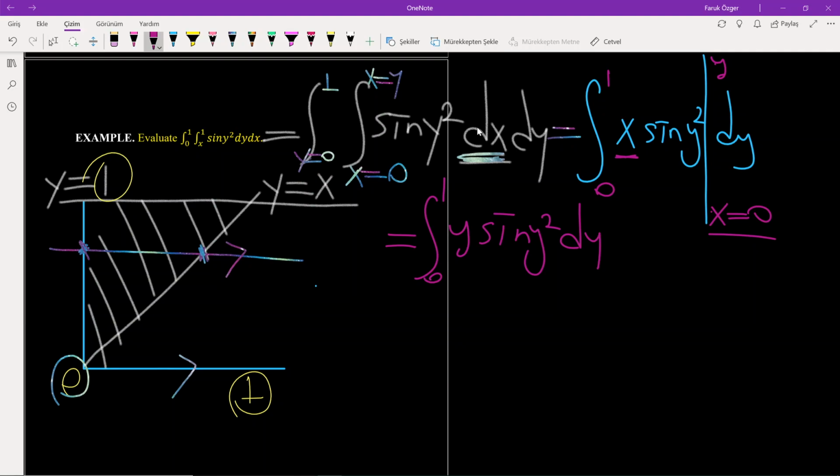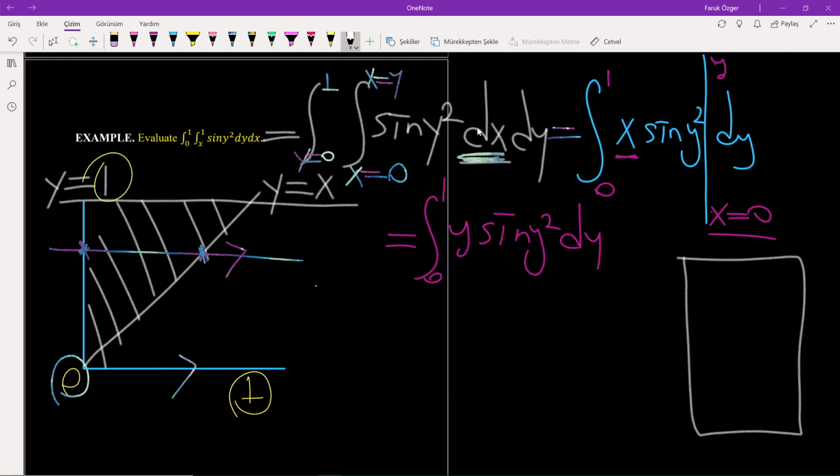Then if you look at the rest, it will be enough to use the substitution method for the integral. So let's use the substitution method here.